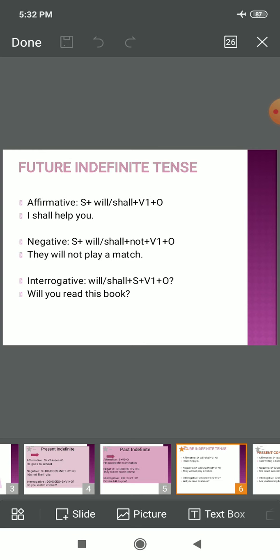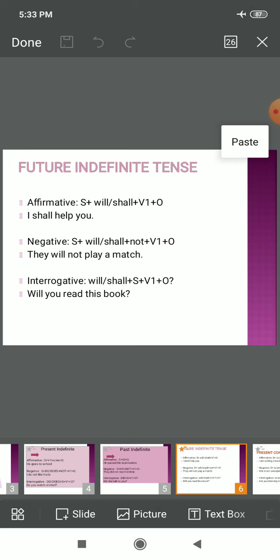Will you read this book? Question mark at the end. You may make your own example like, will she go there? Shall we do this task? Question mark at the end.